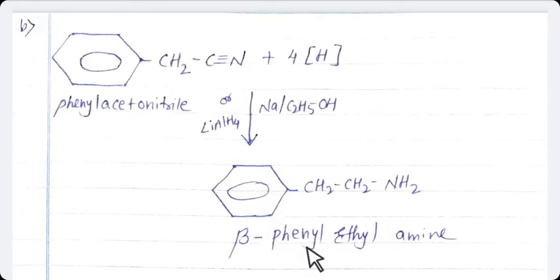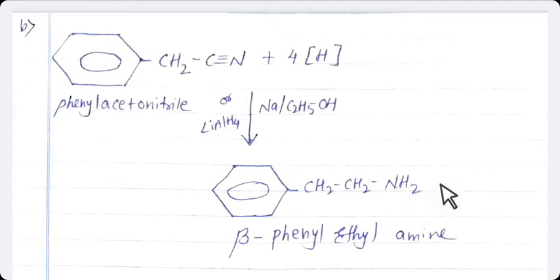Now see the name of this compound. As you have known, the carbon atom which is attached to the functional group is known as alpha carbon, and the next carbon after alpha carbon is known as beta carbon. So the name of this compound is beta phenyl ethyl amine. Ethyl means 2 carbon atoms are there. Beta phenyl means the phenyl group is attached on the beta carbon atom, and amine means NH2 group.